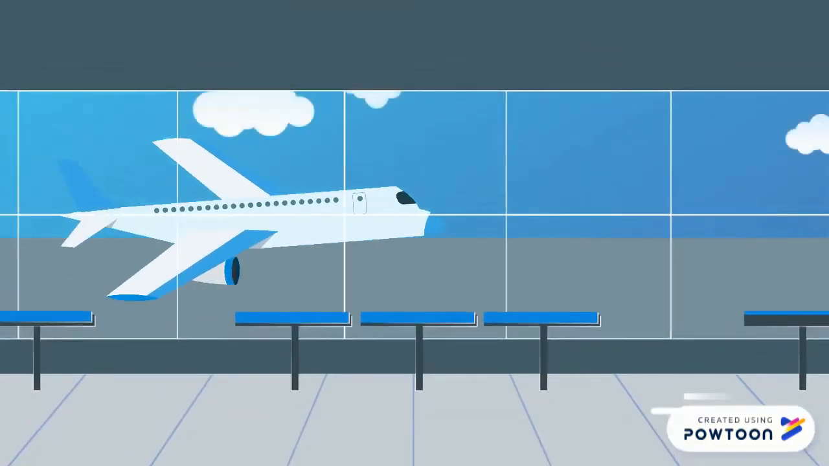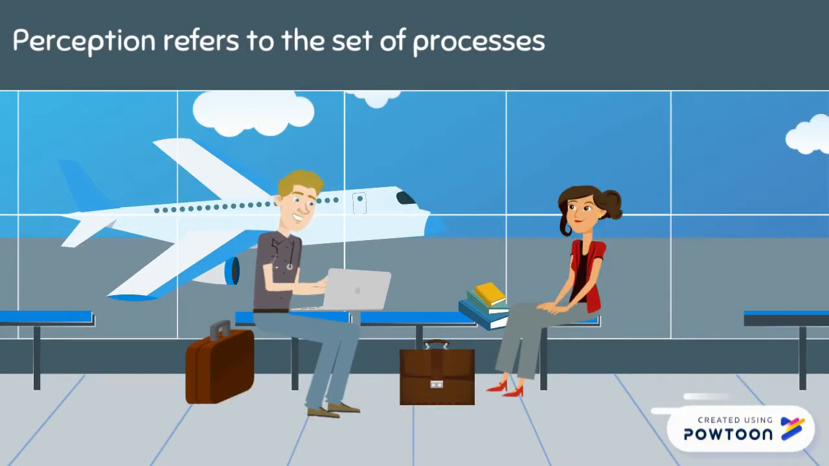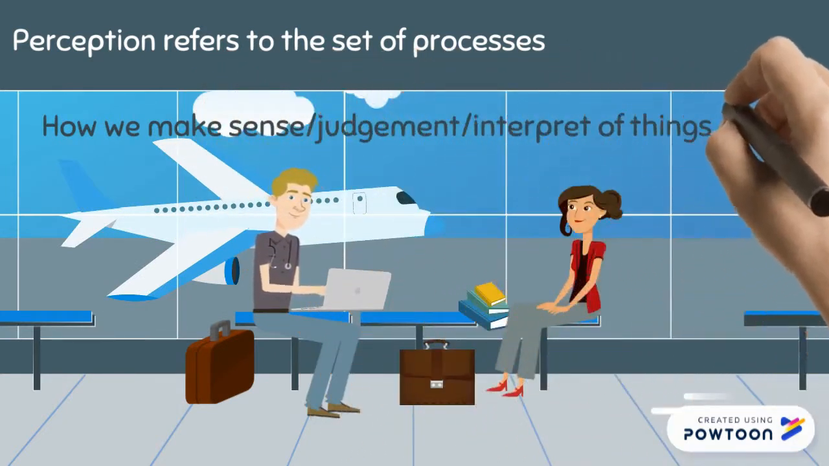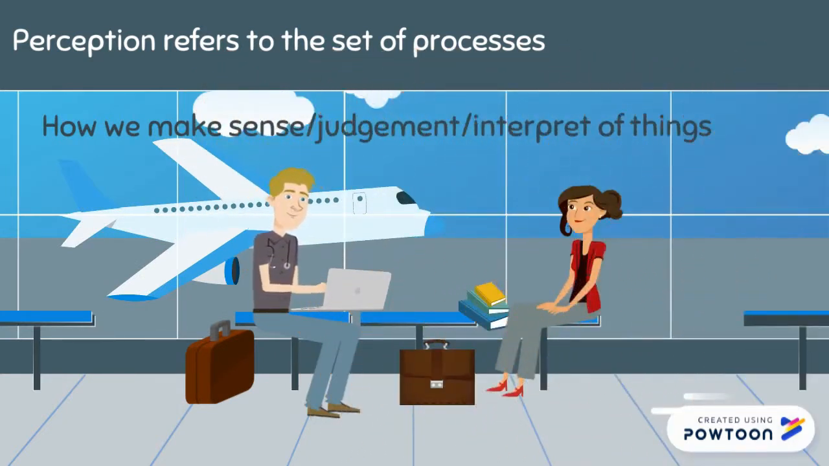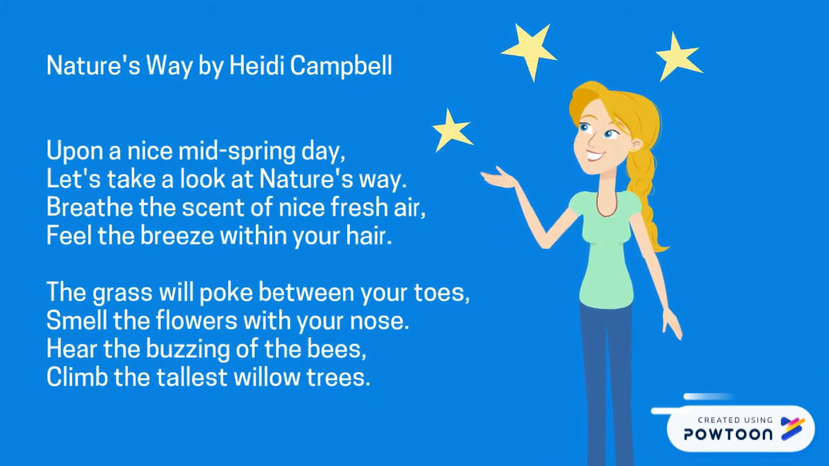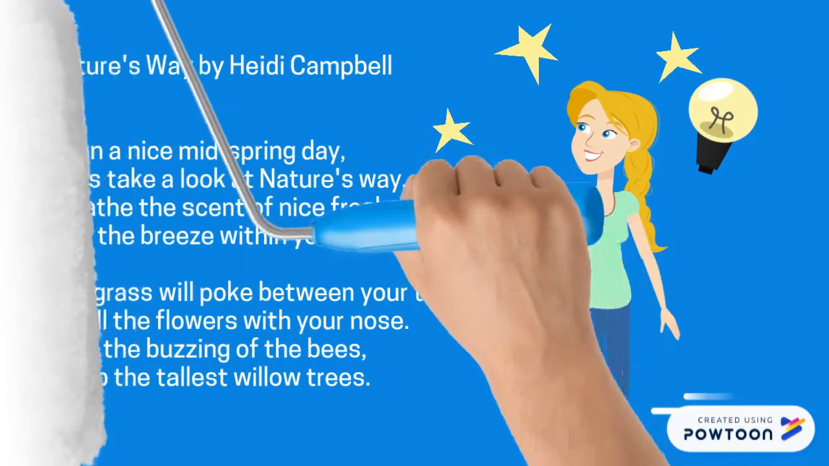Perception refers to the set of processes we use to make sense of the different stimuli we're presented with. So basically, it's based on how we make sense, how we make judgment of things, and how we interpret different sensations of our world. Now we are going to look at this beautiful poem by a very amazing poet, Heidi Campbell. Let me show you the first two verses of the poetry. You can see in the description of the video for the full version of the poetry.